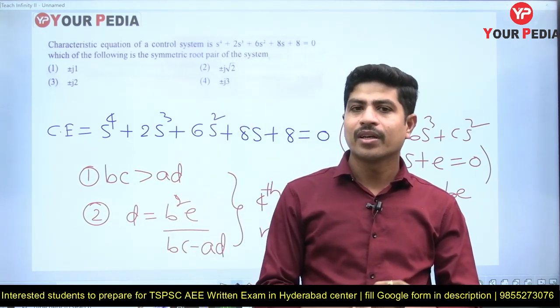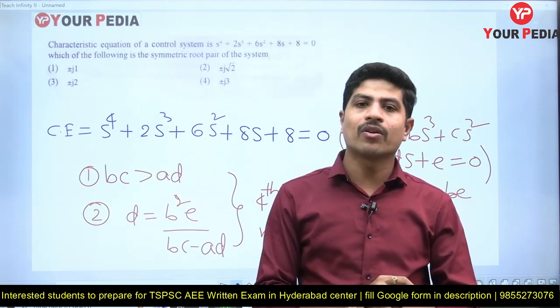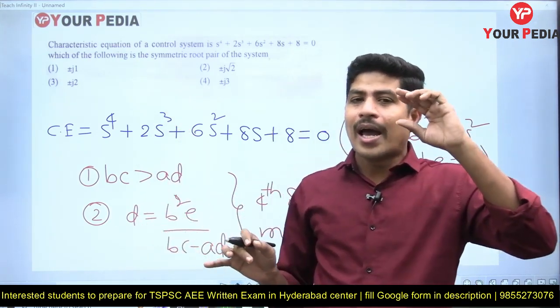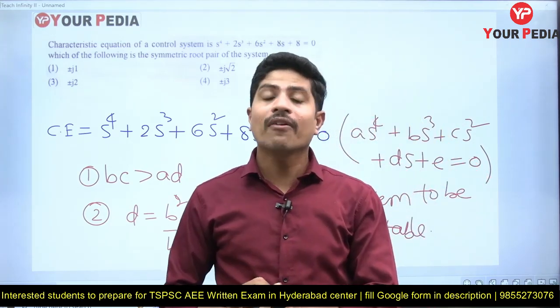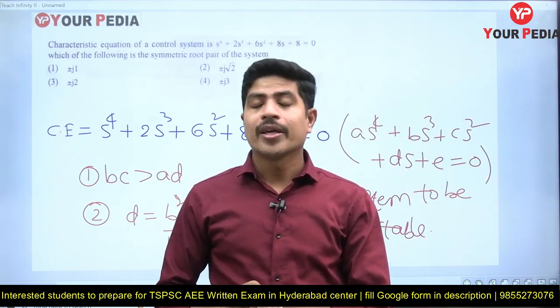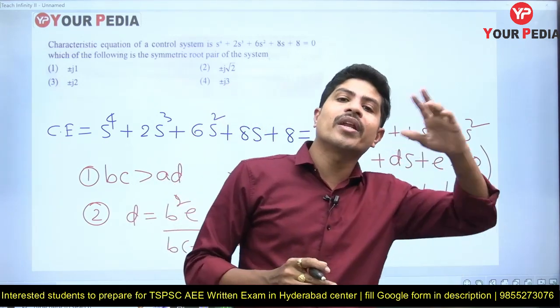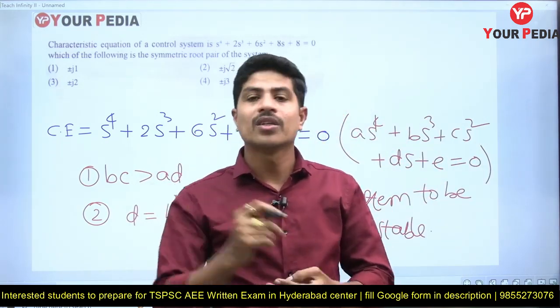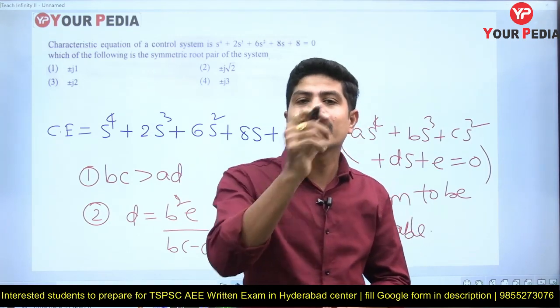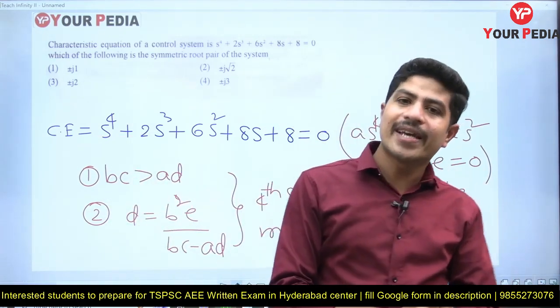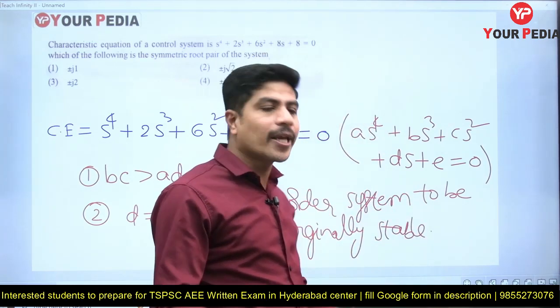Very clear? Yes. I'll repeat it for your clarity. If you look at the options, all options have imaginary roots. If a system has imaginary roots without repeated imaginary roots and without any right side roots, then the system is said to be marginally stable. So that's why I'm checking for marginal stability. If it is marginally stable, then my answer is going to be very easy.